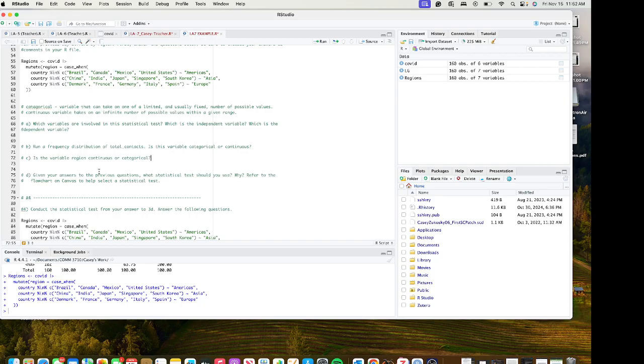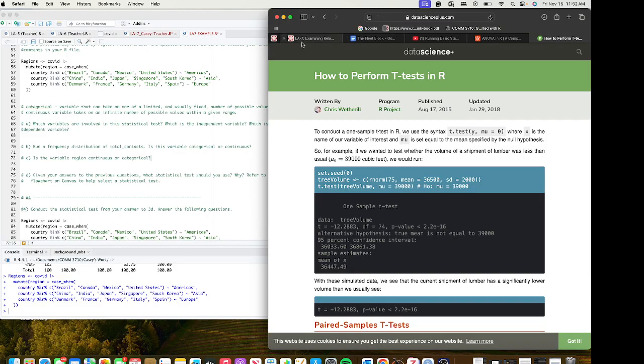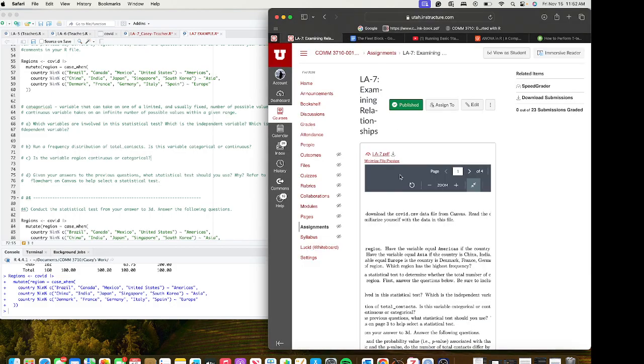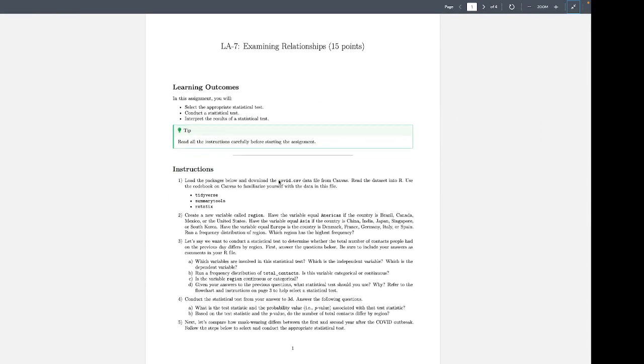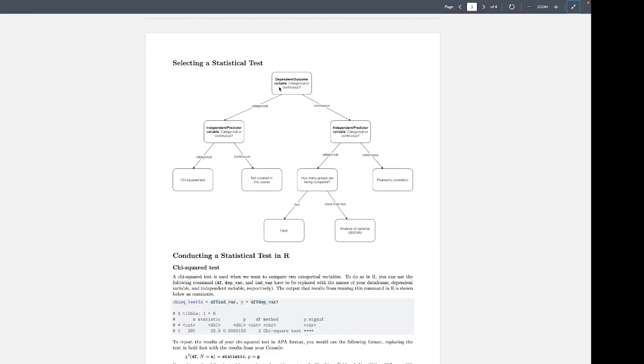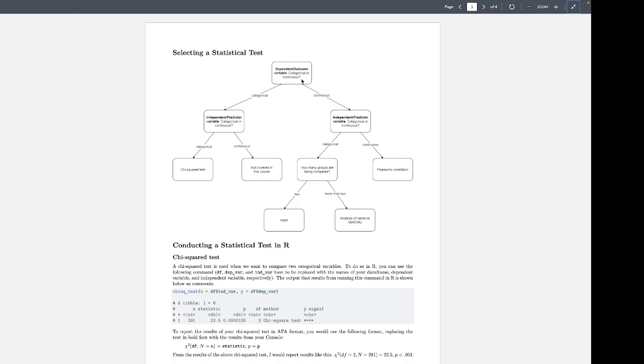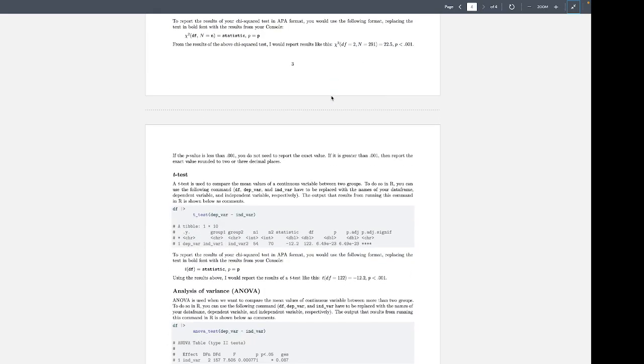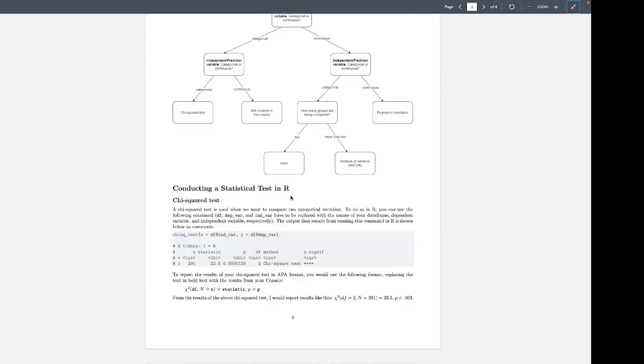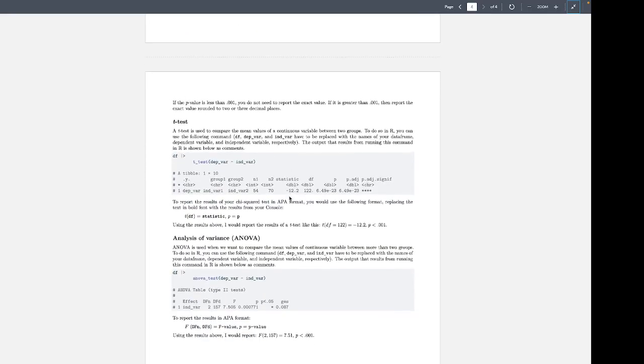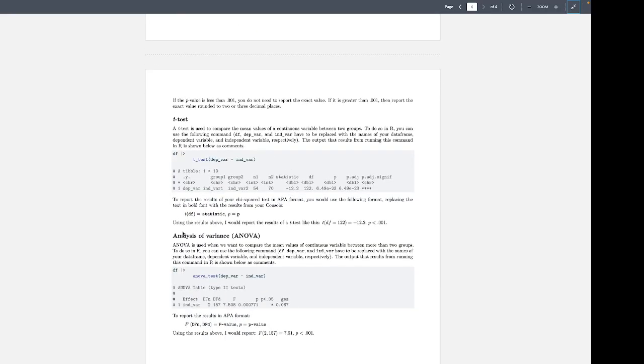Then by looking at the assignment flowchart, I think I have it pulled up here. Hopefully y'all can see this. So here's the LA-7. At the bottom here is this flowchart. You can follow these to figure out which tests you need to do. For this, you'll need these two. And then once you do that, you can scroll down lower and look at how to run these tests in your assignment.